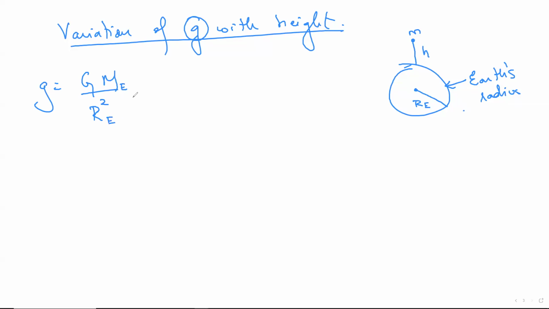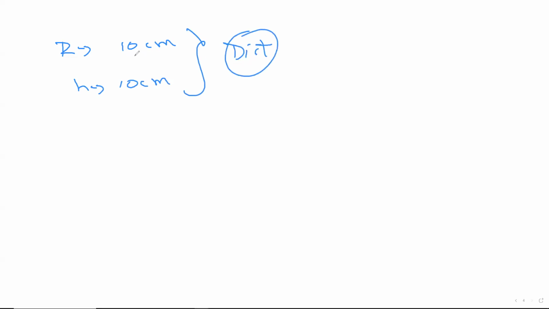Now think for a second. R and h, according to me, are both the same kind of thing. I'll tell you why. Because R is nothing but, let's say, 10 centimeters, and height can also be 10 centimeters. What I'm trying to tell you is, both of them are nothing but some kind of distances. Again, this might be meters, this also might be meters. End of the day, both are still distances. Remember this. Okay, now I will go back.